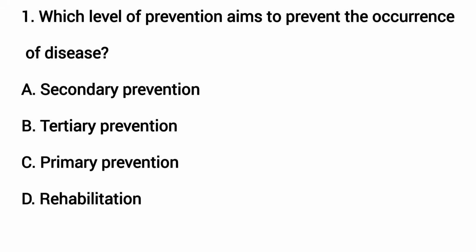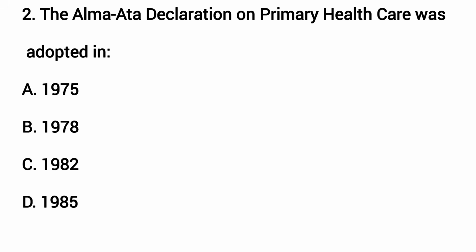Which level of prevention aims to prevent the occurrence of disease? The answer is C. Primary prevention. The Alma Ata Declaration on Primary Healthcare was adopted in which year? The answer is B. 1978.